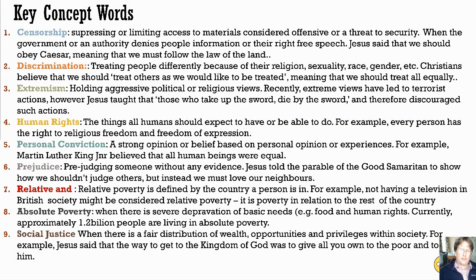And lastly, social justice, when there's fair distribution of wealth, opportunities, privileges within society. For example, Jesus said that the way to get to the kingdom of God was to give all you own to the poor and follow him.